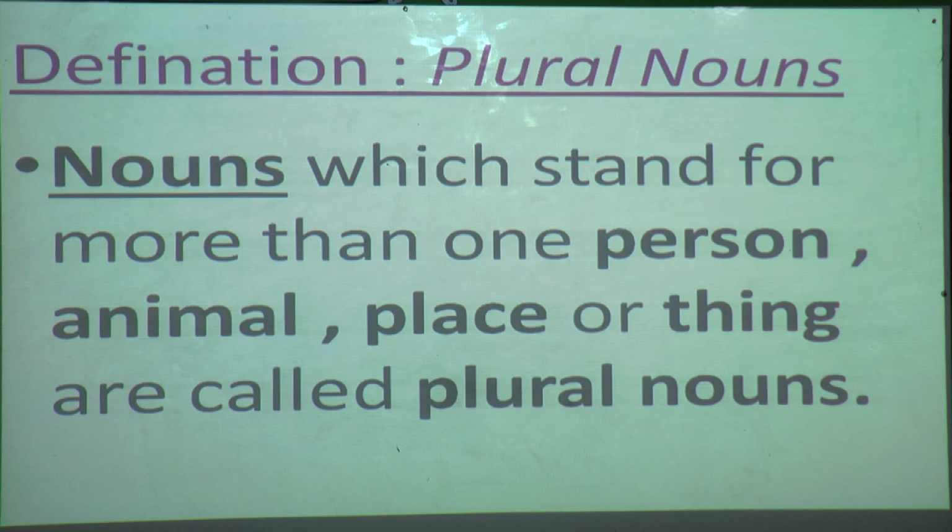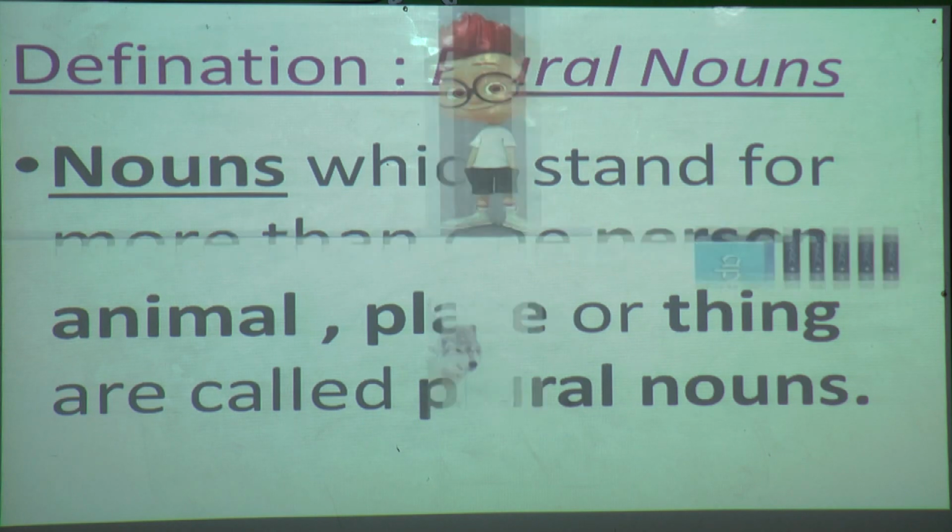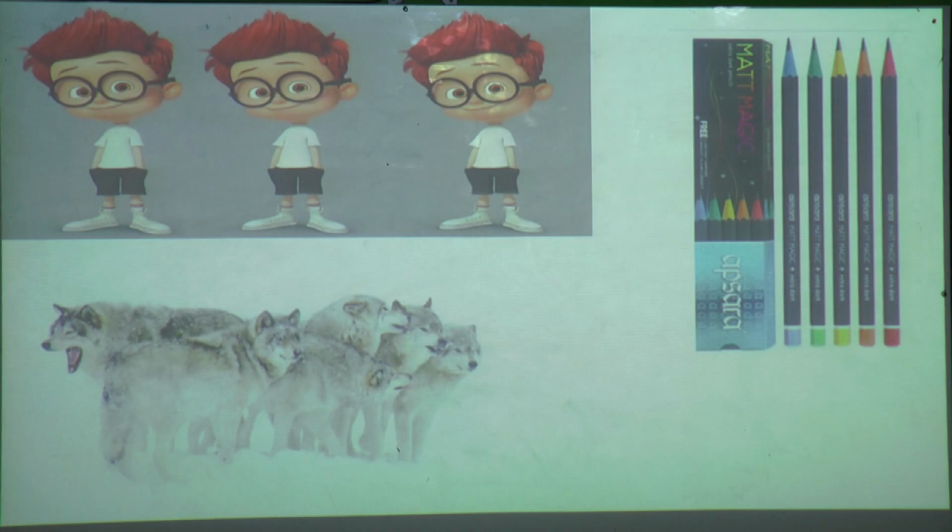We will see examples of plural nouns. Here what can you see, students? You can see that 3 boys are there: 1, 2, 3. Means more than one. Here you can see more than one animal, yes or no? And here you can see more than one pencil, a bunch of pencils. So we count all these as plural nouns.